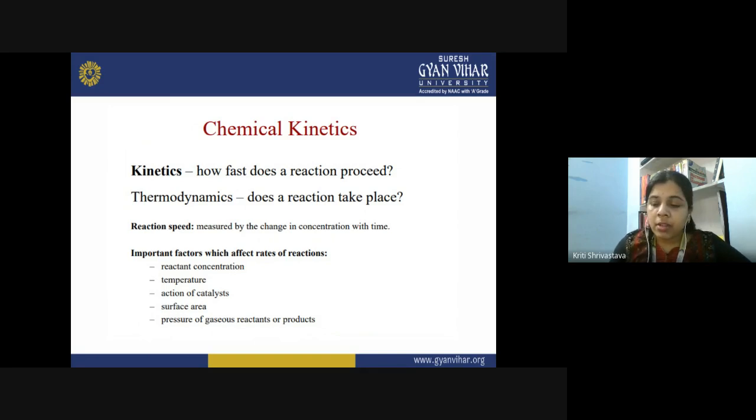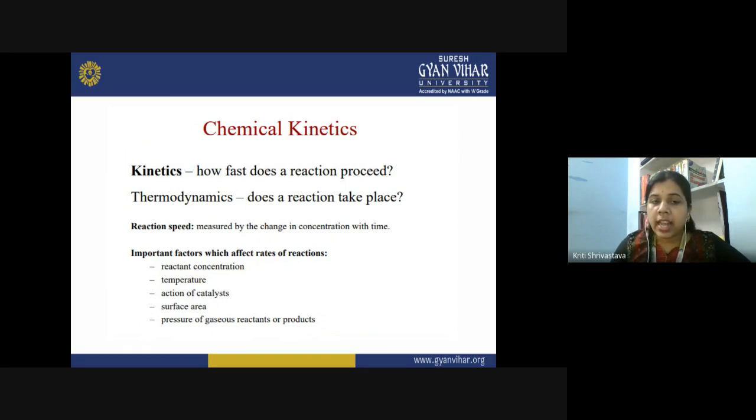So if we have two reactions and we compare the time in which the equilibrium is attained for the two reactions, the reaction in which equilibrium is attained faster, you consider it as a fast reaction, kinetically more feasible. But for a reaction in which so much time is required to attain equilibrium, we call it a slow reaction. In that case, the rate of the reaction is very slow. So kinetics is about the rate of the reaction and thermodynamics is about the feasibility of the reaction.